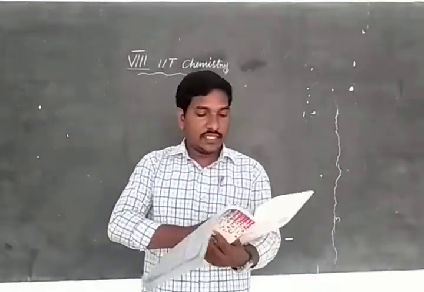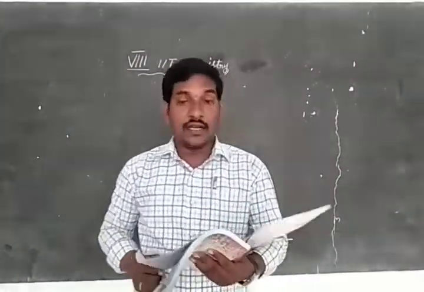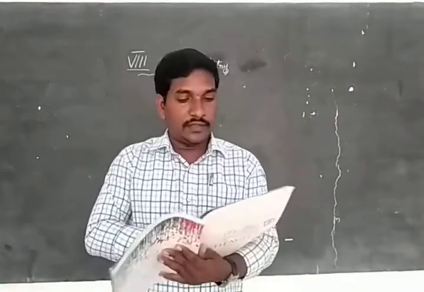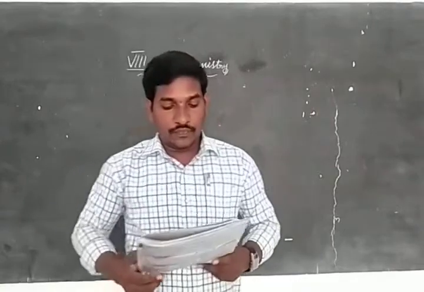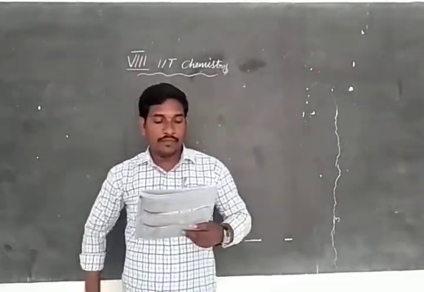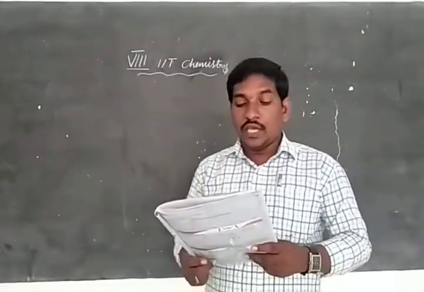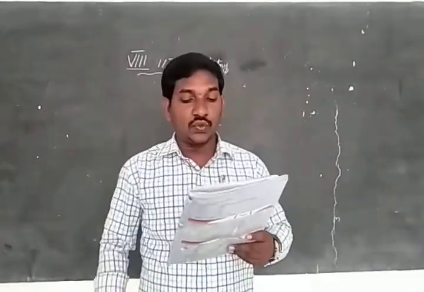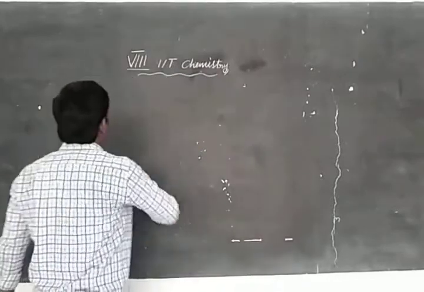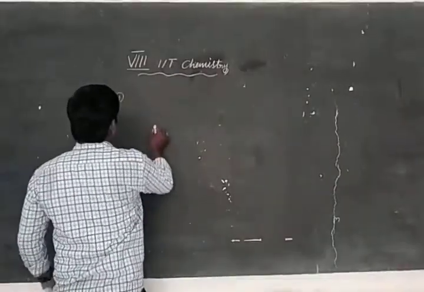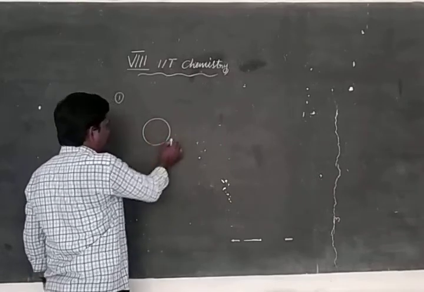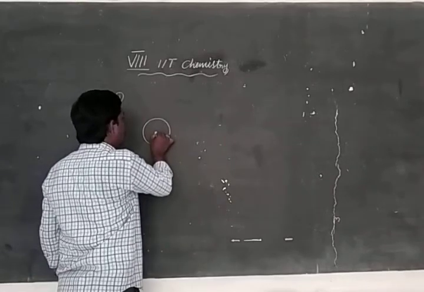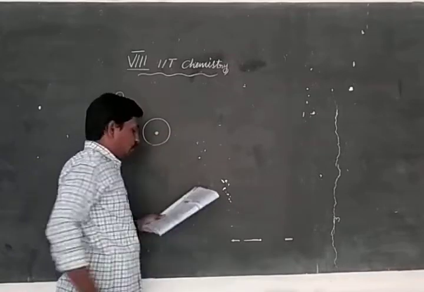In the previous class, we discussed concept 2, and now today we are going to discuss handsheet 2, objective type. Which of the following is present in the nucleus of hydrogen? This is hydrogen. This is the nucleus. So, which are present in the nucleus?